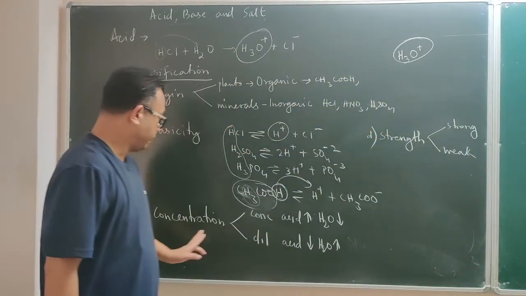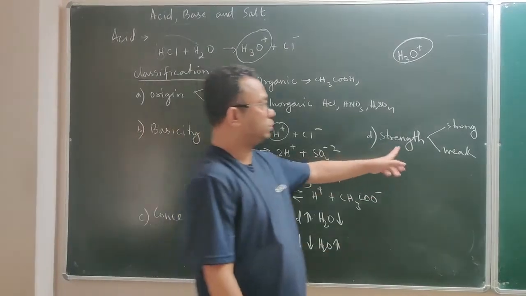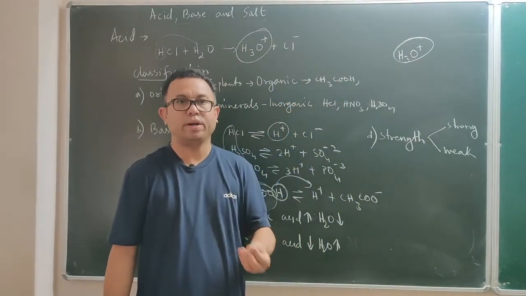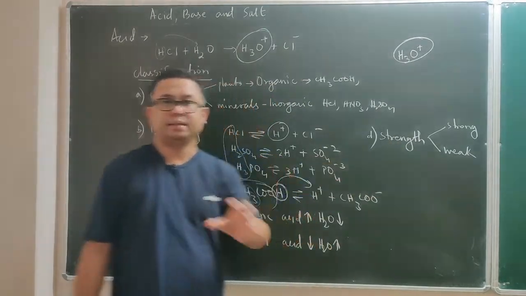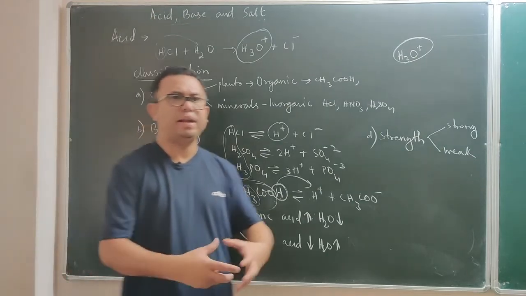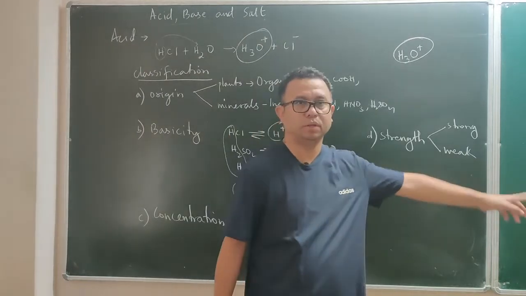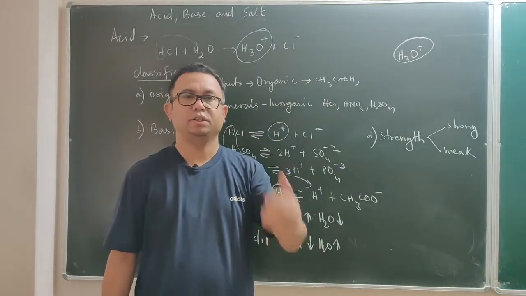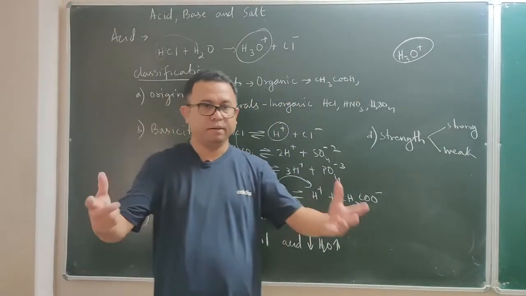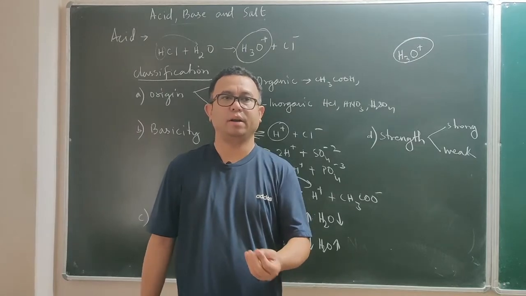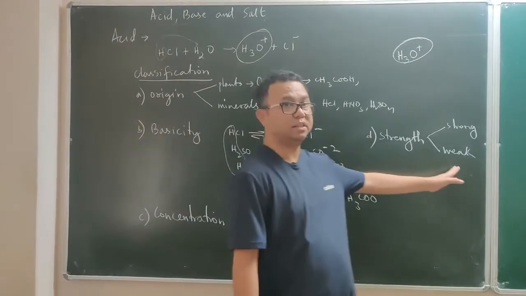Do not get confused between concentration and strength. Concentration has to do with water quantity. Strength has to do with the number of hydronium ions. If an acid when dissolved in water produces a large number of hydronium ions, then we say the acid is a strong acid. But if it produces a very small number of hydronium ions when ionizing, then that acid is termed a weak acid.